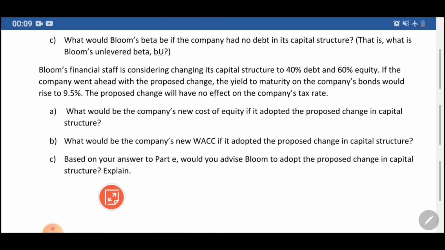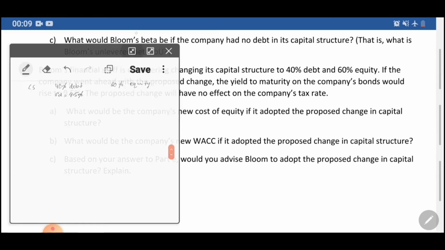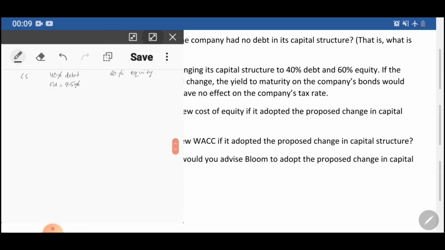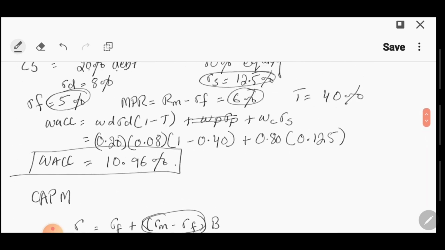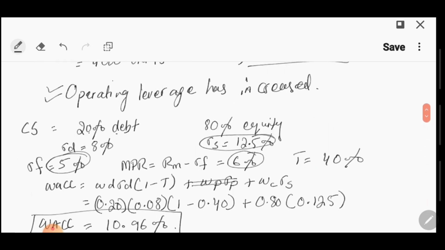The proposed change will have no effect on the company's tax rate. ठीक है, so tax rate हमारा same रहेगा, which was 40%. What else did we have before? Tax rate था, risk free rate, market risk premium भी same रहेगा. ठीक है.